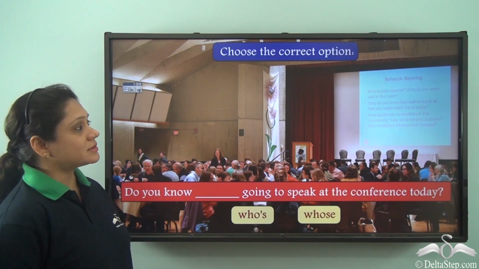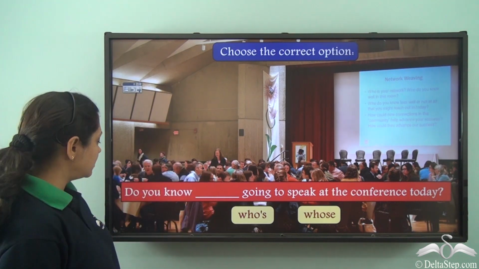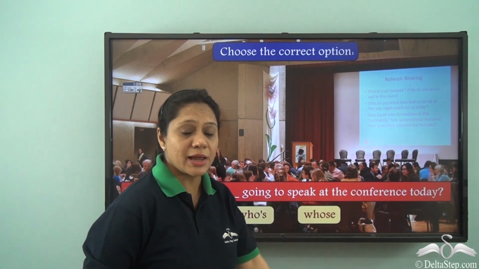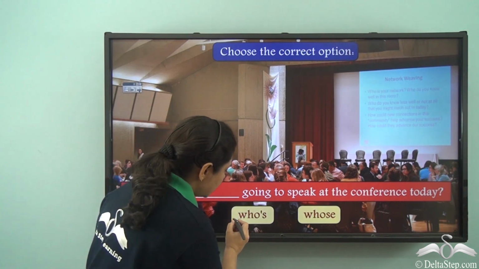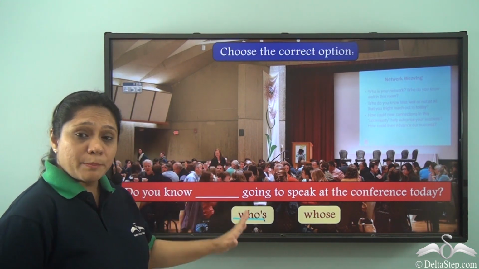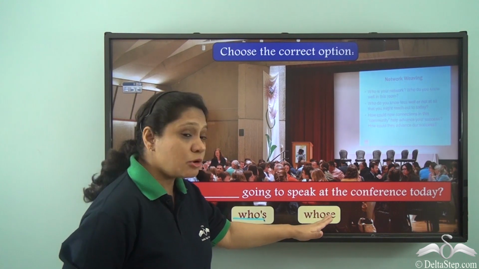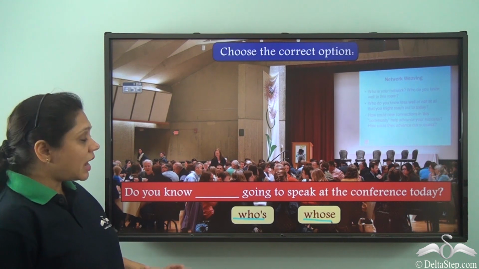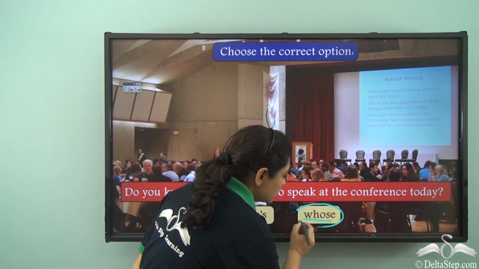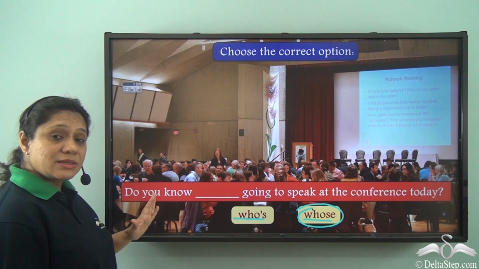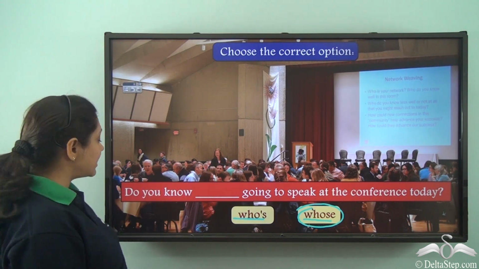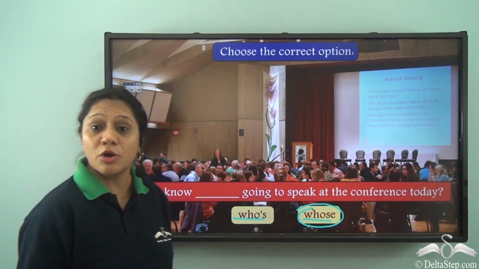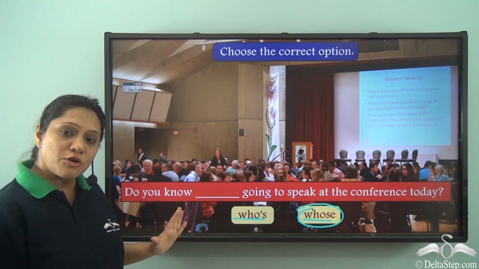Now let us do this exercise. Choose the correct option. Do you know dash going to speak at the conference today? The options given to us are who apostrophe s and whose. Which will be the correct answer here? Now we know that we use whose to show possession. Is this sentence showing any possession? Let us read this again. Do you know dash going to speak at the conference today? No, this sentence does not give any idea of possession.